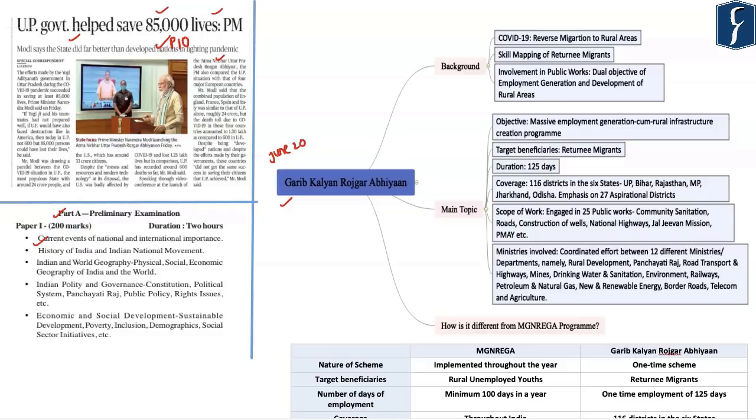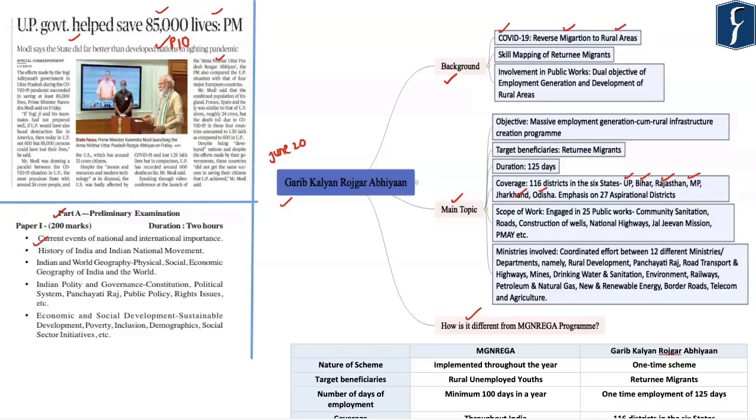Hence, as part of this video analysis, we'll understand the various facets related to Garib Kalyan Rojgar Abhiyaan, such as the need for launching this program, its main features, and how it is different from the present existing MGNREGA program. So with respect to background, as you all must be aware, the lockdown imposed due to COVID-19 has caused economic hardship to the urban migrants. A large number of urban migrants have been forced to return to their rural areas. Most of these urban migrants have migrated back to 6 states: UP, Bihar, Rajasthan, Madhya Pradesh, Jharkhand, Odisha, and so on.